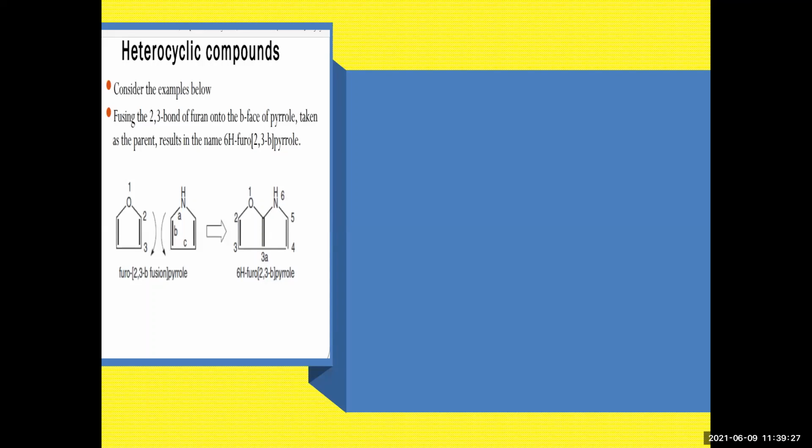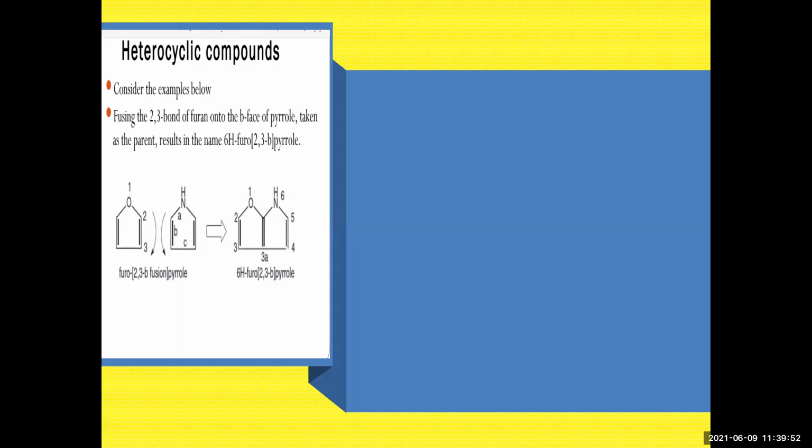Now, why is it known as 6H? Because there is an extra hydrogen at the sixth position. Numbering is very important. In the priority, oxygen should be given the first priority. Then start with the numbering 1, 2, 3. 3A is the fusion, so it has no separate number. Then 4, 5, 6. Now it is 6H furo, because furo is your parent compound. Now where is it attached? It is attached at the second and the third.